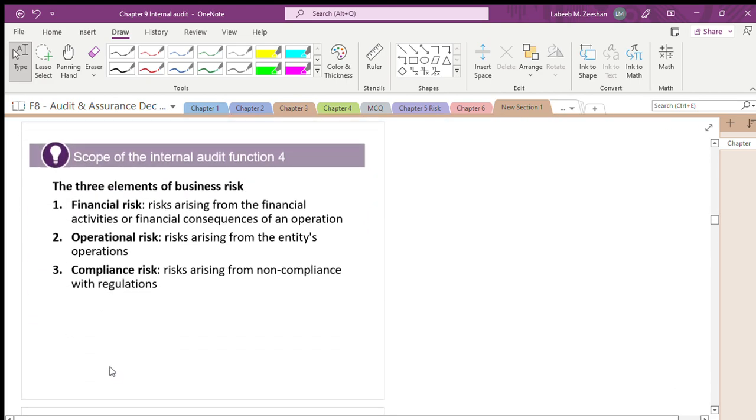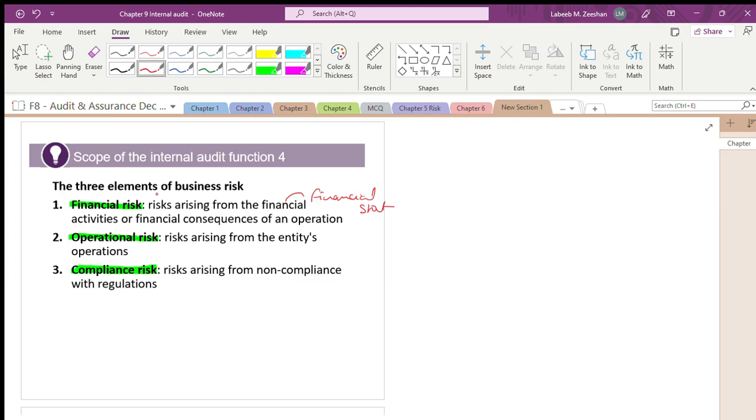There are three elements of business risk. Understand this, and somewhere you will write it down. You have financial risk, operational risk, and compliance risk. What is financial risk? Financial risk is with respect to financial statements, as simple as that. Financial activities have financial consequences. It will have an impact on the financial statements.